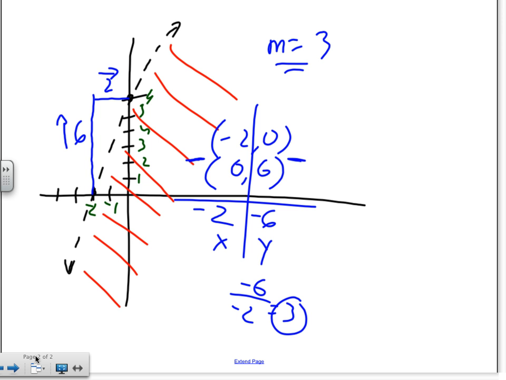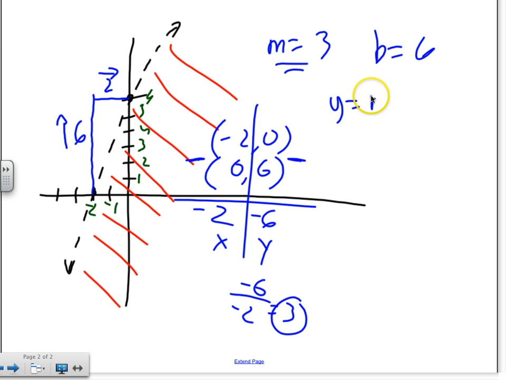Now, if the line happens to have a y-intercept and it's easy to recognize, then use it. In this case, what is it crossing over? 6. Crossing over where? 0, 6. So look, we have the slope, we have the y-intercept at 6. With that information, what can we come up with? Let's first write the equation before we think about inequality. Just get yourself a simple equation to represent the line. How do I take that information and write an equation?